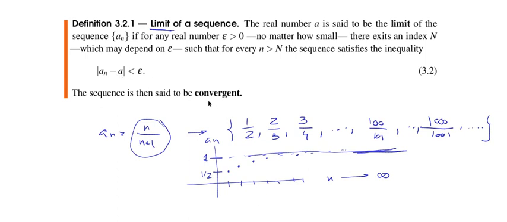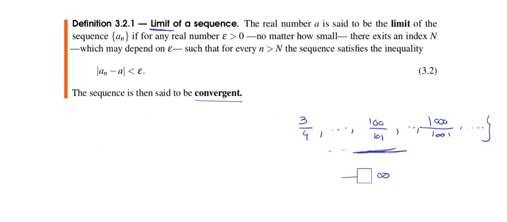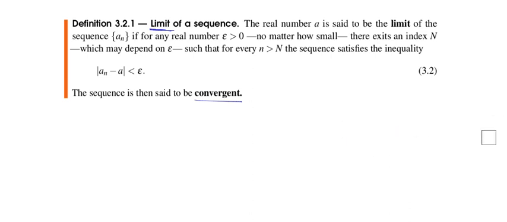Okay, and then we call this sequence convergent. This is just the mathematical rigorous way of saying the same thing that I said with this example.